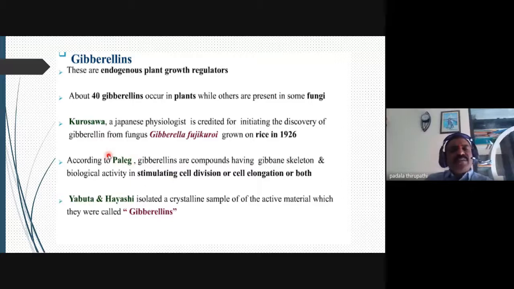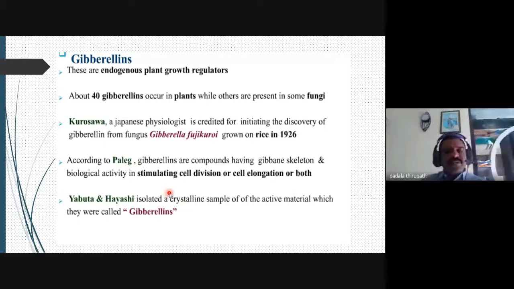After the discovery by Kurosawa in 1926, the Japanese scientists Yabuta, Hayashi and Sumiki isolated and crystallized samples of the active material, which they called gibberellins.